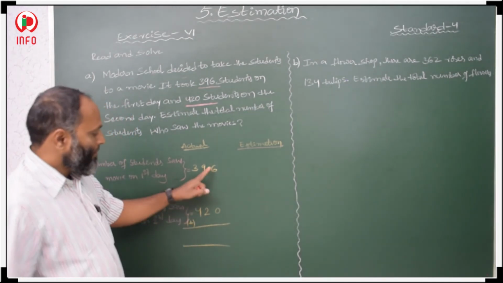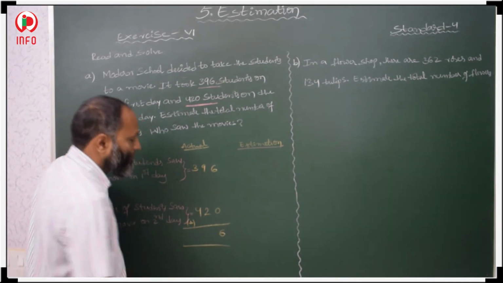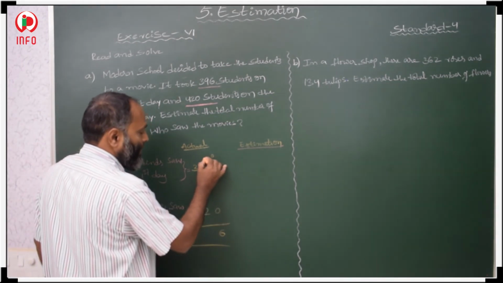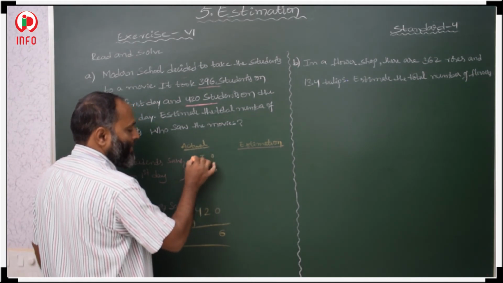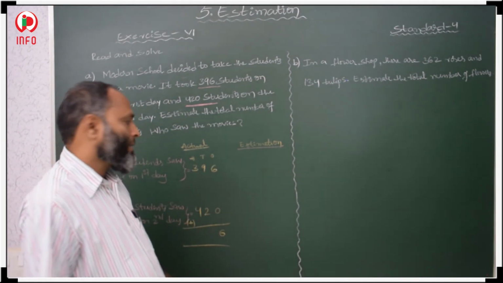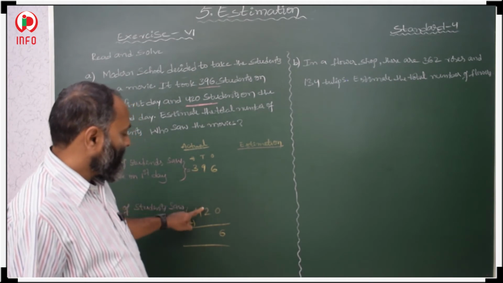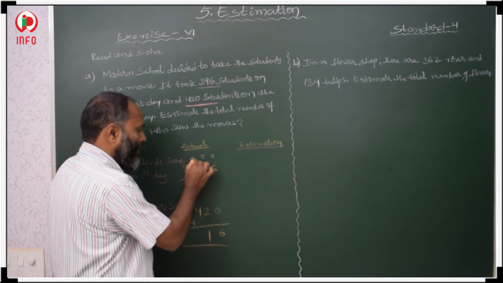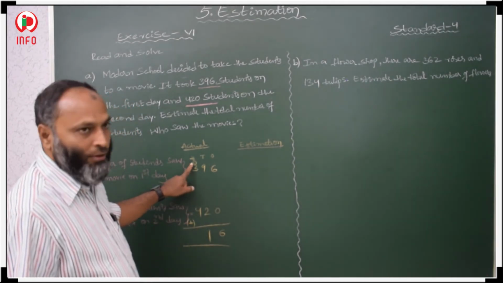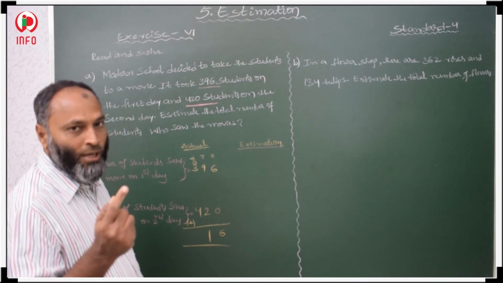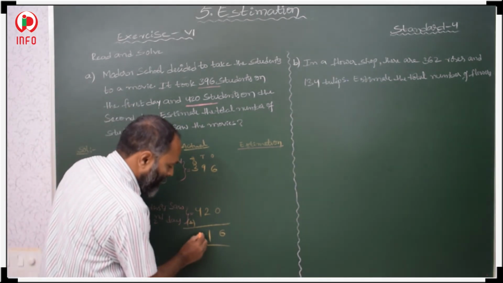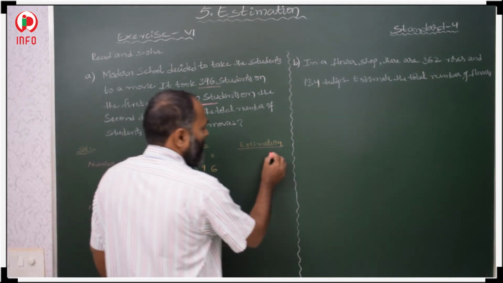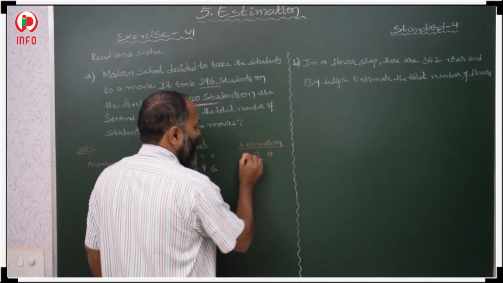Actual: 6 plus 0, 6. 9 plus 2, 11. This is the ones place, this is the tens place, this is the hundreds place. In the tens place, 9 is there, 2 is there. 9 plus 2, 11, which means 110 and 100. 3 plus 1, 4. 4 plus 4, 8. So 816.